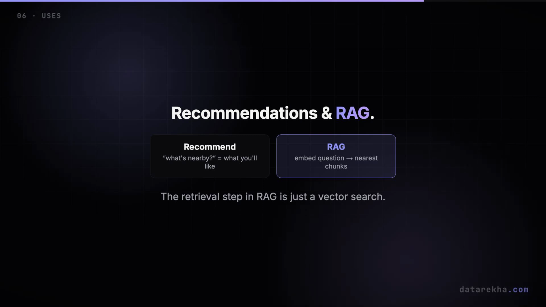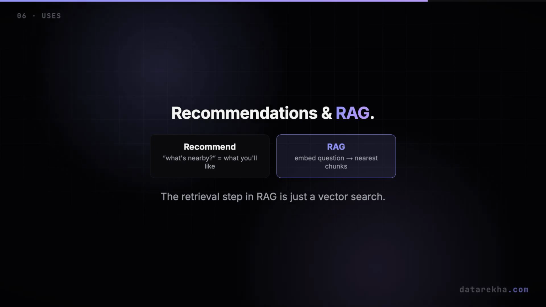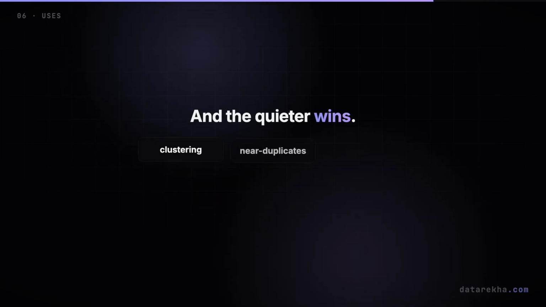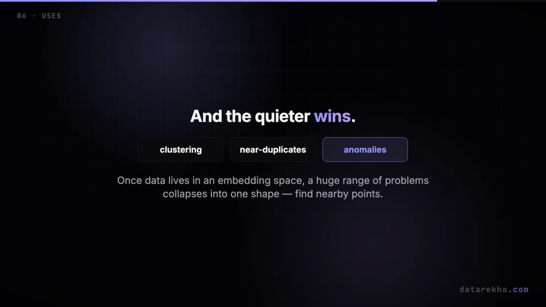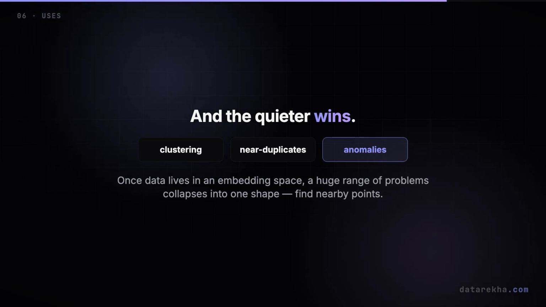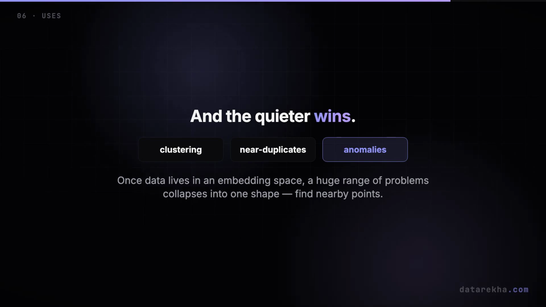And of course RAG. That whole retrieval step is a vector search. Embed the question, find the nearest chunks of your documents, and feed them to the model. Plus all the quieter wins. Clustering similar items together, spotting near duplicates, and detecting anomalies as the points that sit far from every cluster. Once your data lives in an embedding space, a huge range of different problems collapses into one familiar shape. Just find the nearby points. Where it's heading.